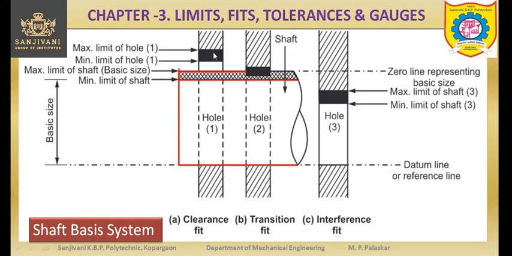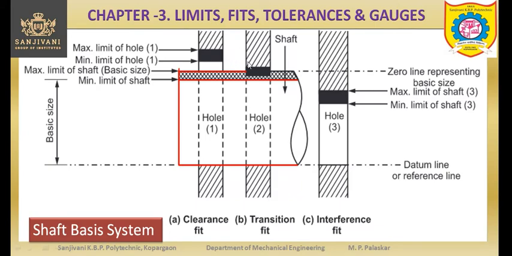So the hole size is larger than the shaft size, so we can have the clearance, or in better words we can say that the smallest hole is bigger than the largest shaft, therefore clearance is obtained if you use the hole number 1. Okay, so now let us go to the hole number 2 where we get the transition fit.